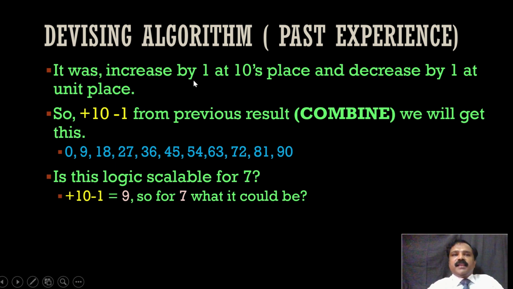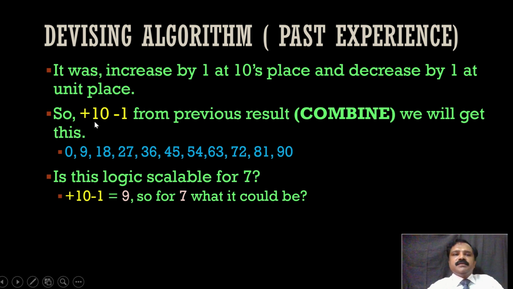Yes, it is increased by 1 at tens place and decreased by 1 at unit place, right? So 9, then at the units place mark it as 8 and at tens place mark a 1. So it is 18. Then for the next one it is 8 minus 1, 7, and 1 plus 1, 2, so 27, right? So it is like from the previous result add 10 minus 1. So 0, from there we start. Plus 10 is 10, minus 1, that is 9. 9 plus 10 is 19, minus 1, 18. 18 plus 10 is 28, minus 1, 27. Like that, plus 10 minus 1, we will get the multiples, right?